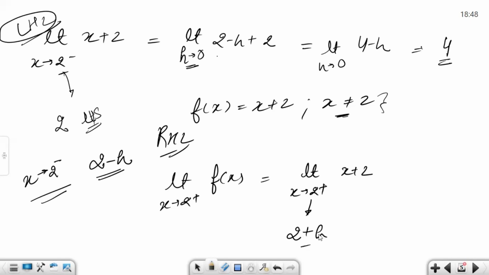So we can write 2 plus h. Substituting the value of x, it will be 2 plus h plus 2, h tending to 0. Limit h tending to 0, 2 plus 2, 4 plus h. Now h is approximately equal to 0, so the right hand limit is also 4.